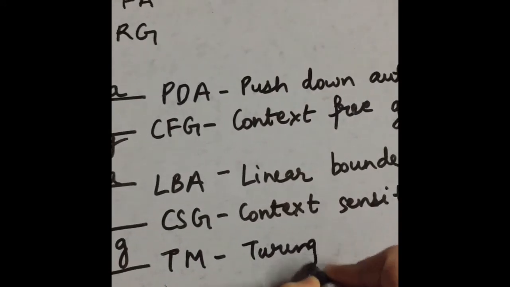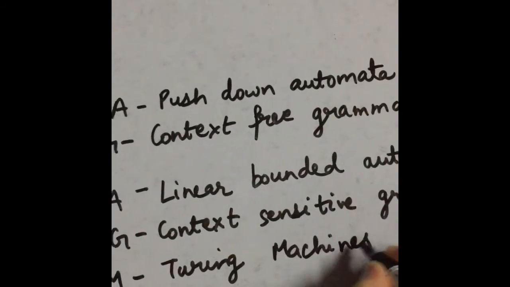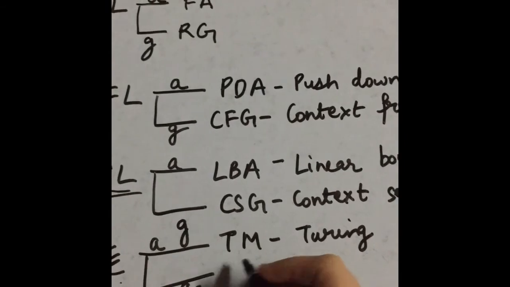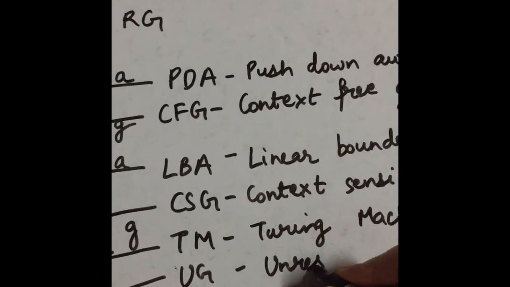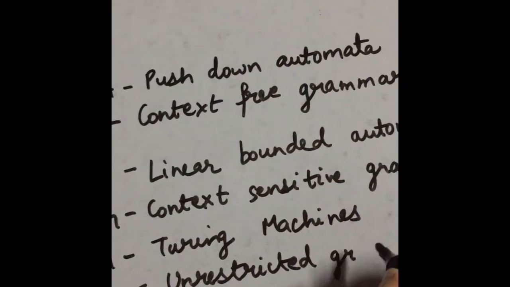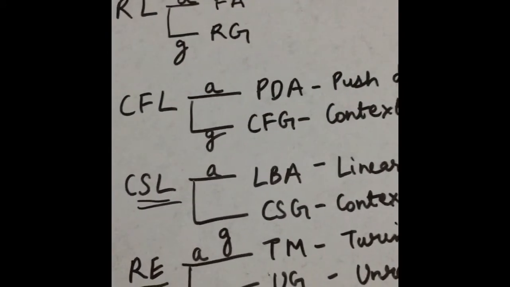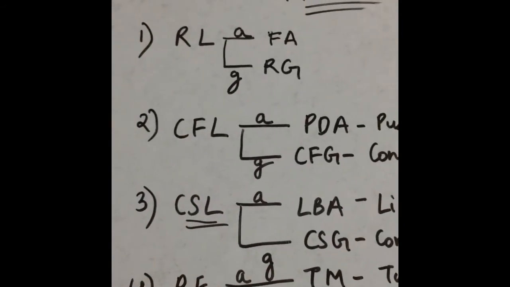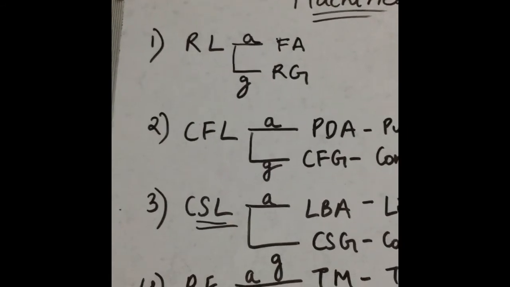So Turing machines are the acceptors of recursively enumerable sets, and the generator of recursively enumerable languages is unrestricted grammar. So these are the four languages, and we will discuss each language one by one later.